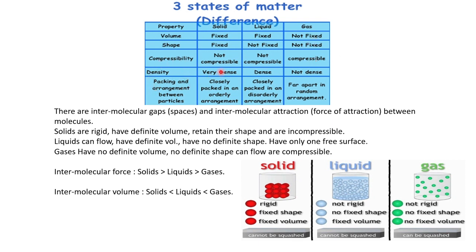Then density. Dense means close to each other. What does it mean by close to each other? Particles of a solid are placed very closely to each other, so a solid is dense. The particles of a liquid are not as close, so liquid is less dense than the solid. Then in gases, the particles are placed far away from each other, so not dense at all.